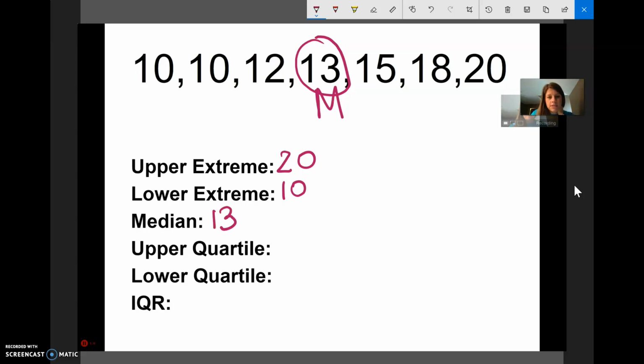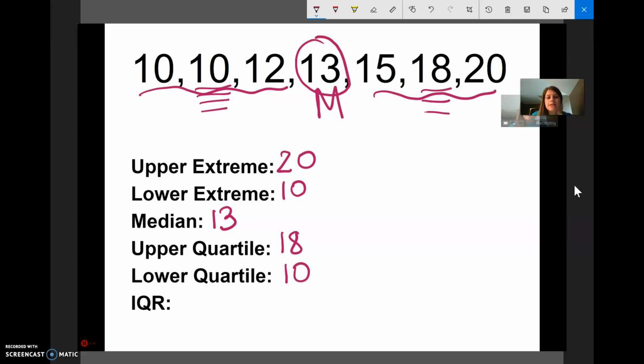All right, my upper quartile. This is your median of your upper half. So since that is 18, there's 3 numbers, 18 is right in the middle. Upper quartile is 18. Lower quartile, I'm going to go to the lower half of numbers, which is 10, 10, and 12. 10 is directly in the middle here, so that is my lower quartile.